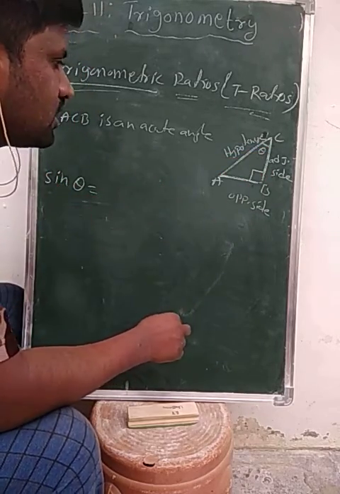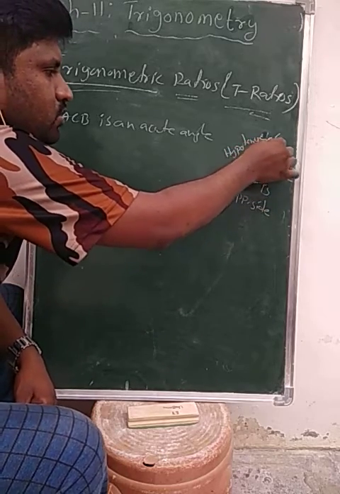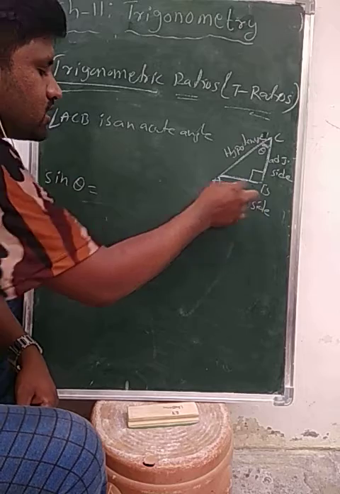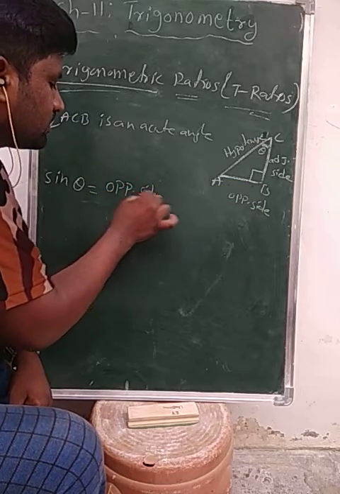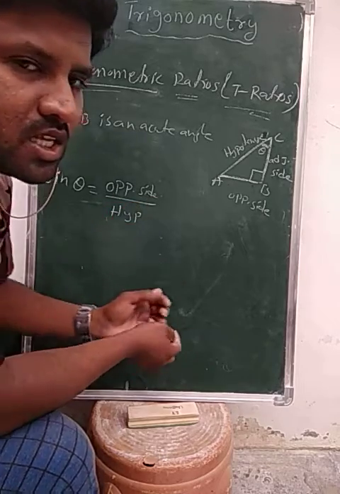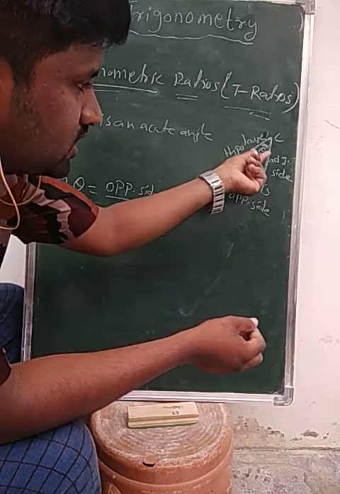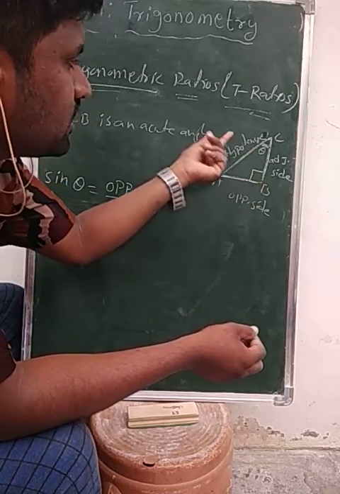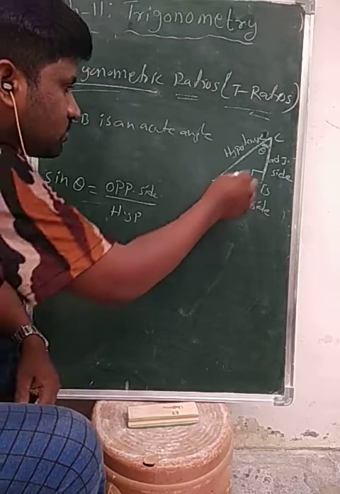Sine theta means the side opposite to theta. I write the length of the opposite side by the length of the hypotenuse, that is, the ratio between the length of the side opposite to the angle theta and the hypotenuse.